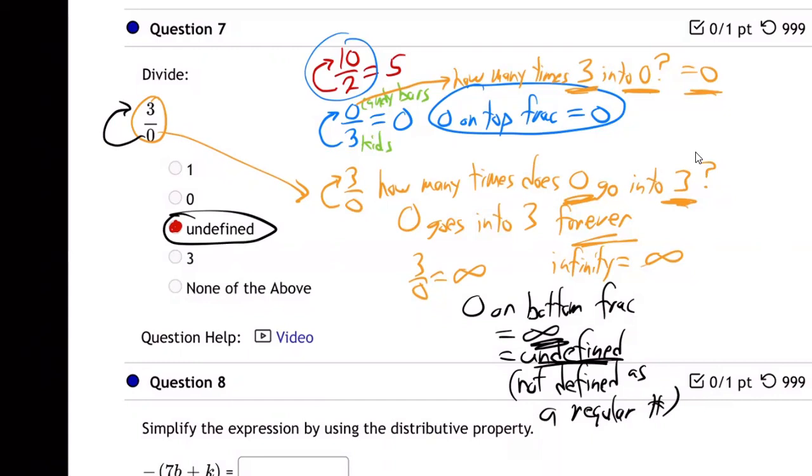So reviewing, 0 on the top of a fraction is just 0. The 0 on the bottom of a fraction is infinity because it goes in there forever. Forever and ever and ever. Right? If you have 0 on the top, 3 can't go into 0 at all. 0 times. But if you have 0 on the bottom, 0 can go into 3 or any other number forever, infinity. So we say it's undefined. It's not defined to be a real number. See how that fits reality? So there we go.